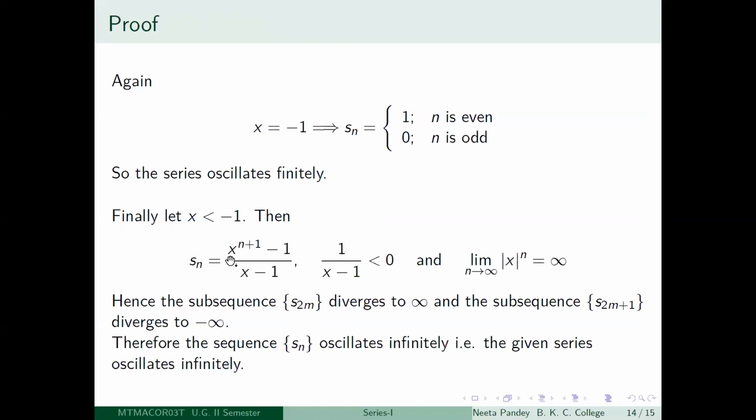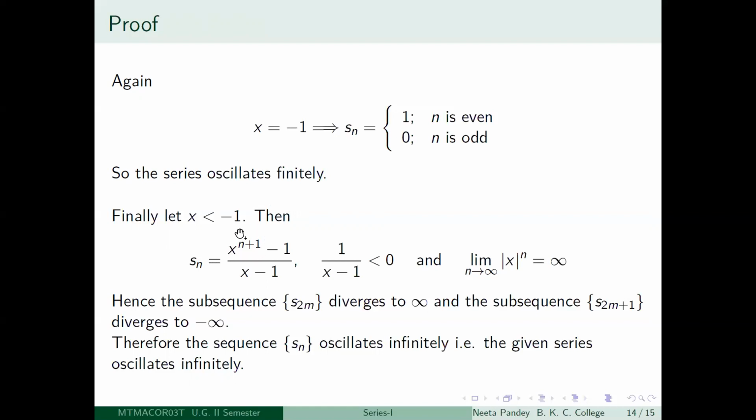So S0, S2, S4 and so on. So there x to the power 2m plus 1, this is what you will get in the numerator minus 1, right? So x to the power 2m plus 1, if you look at that, then that can be written as minus 1 to the power 2m plus 1 times mod x to the power 2m plus 1, right? Because x is negative now.